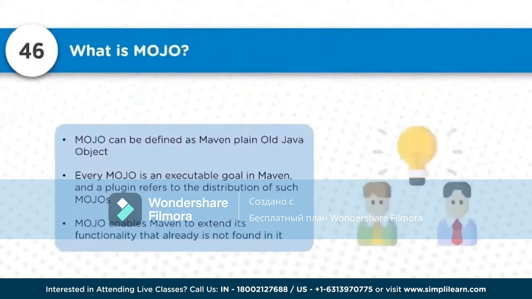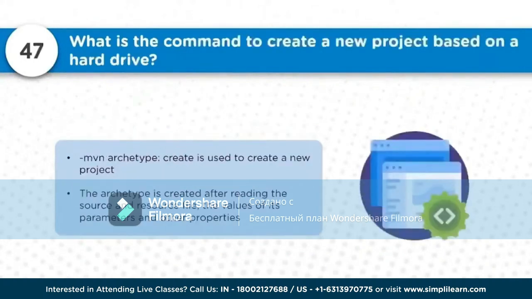So what exactly is a Mojo? Mojo is nothing but Maven Plain Old Java Object. It's an executable goal in Maven, and a plugin refers to the distribution of such Mojos. Mojos enable Maven to extend functionality that is not already found in it. So it's a kind of extension, and using this we can get some additional benefits and executions.